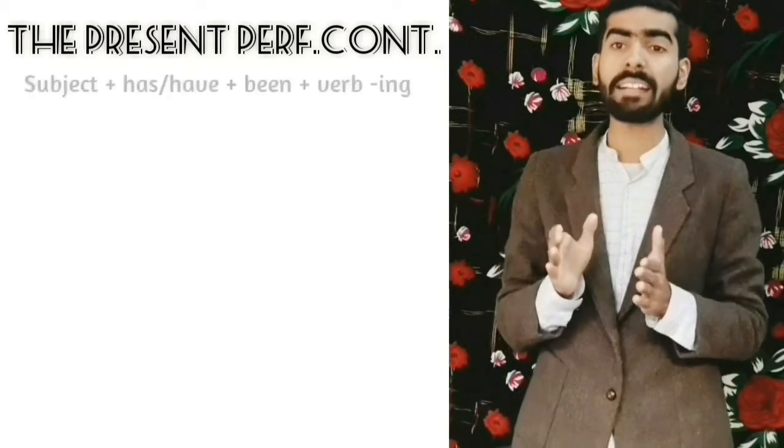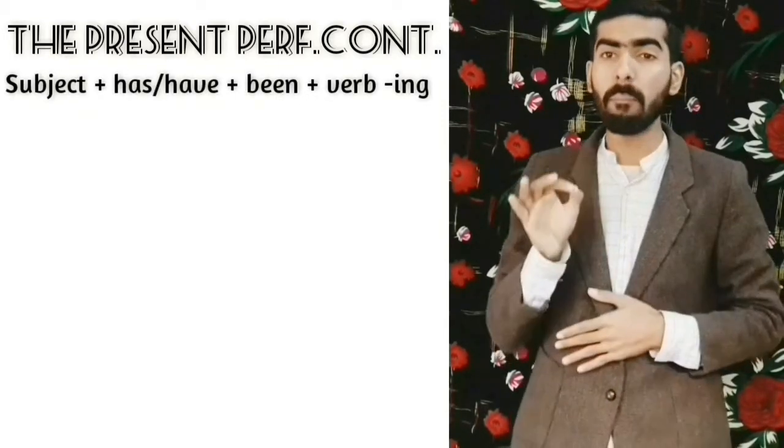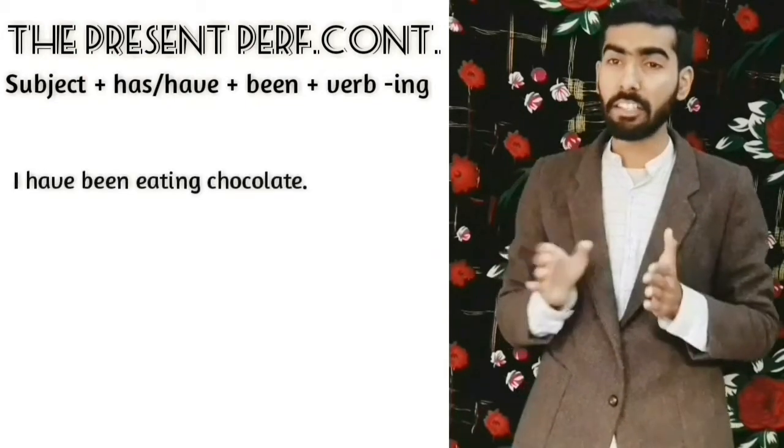Let's move to the last of the presents, the present perfect continuous. Now we use the present perfect continuous to talk about something that started in the past and continues to the present. And that might sound very similar to the present perfect. But there are a few key differences. One big difference is the structure. We use the structure subject plus has or have plus been plus verb ing. I have been eating chocolate.